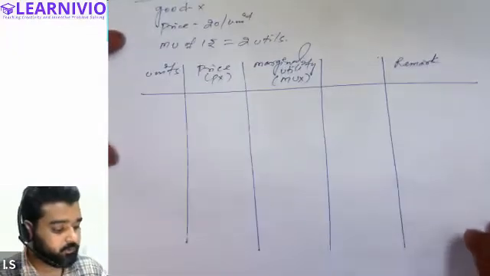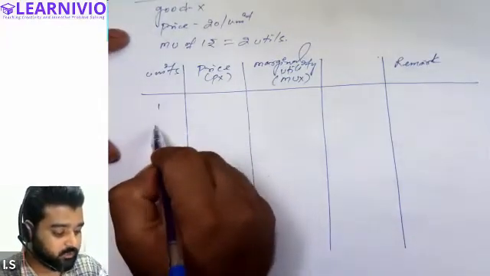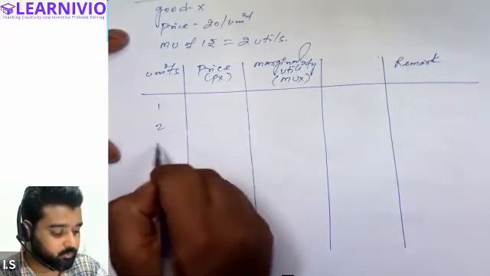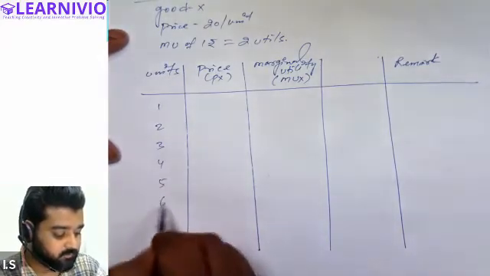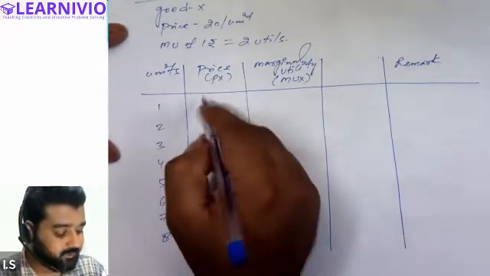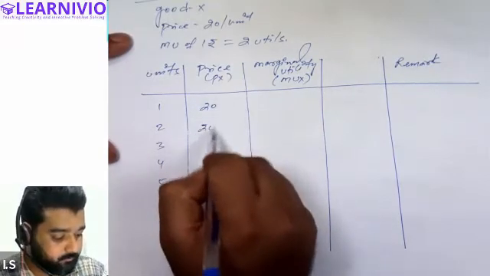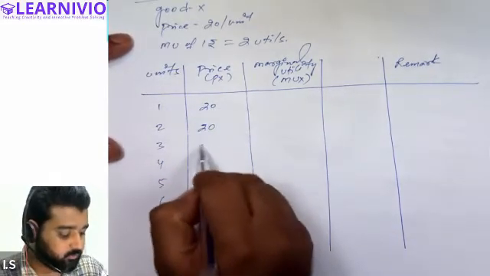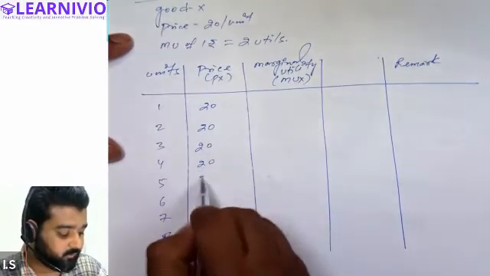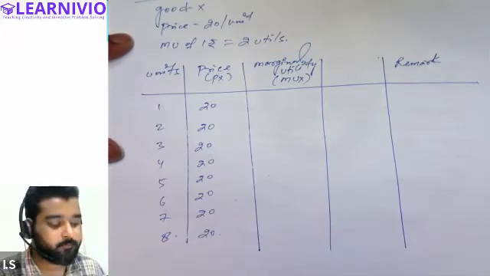First of all, we will assume that the customer is consuming, let's say, 8 units of the commodity: 1, 2, 3, 4, 5, 6, 7 and 8. The price that he is paying for each unit is 20 rupees per unit. So 20 for the third, 20 for the fourth, 20 for the fifth, 20 for the sixth, 20 for the seventh, 20 for the eighth.